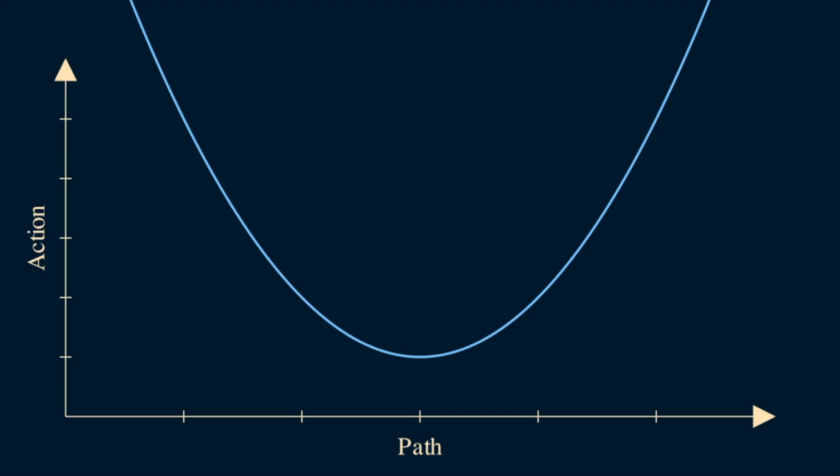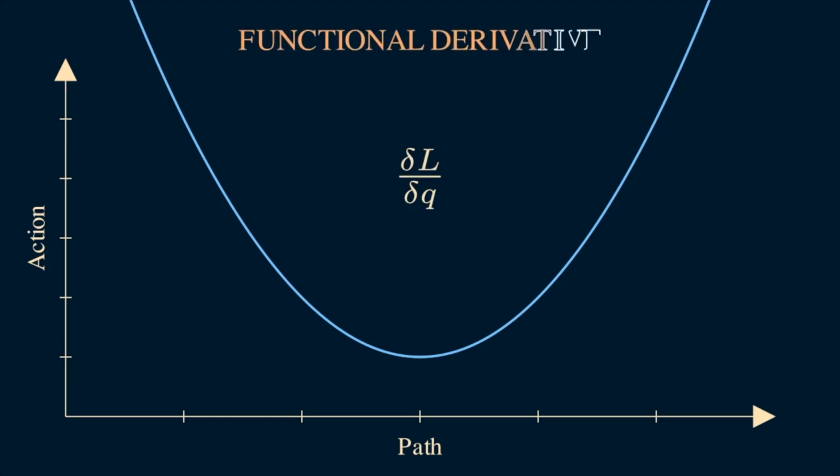Just as we took the first derivative earlier, we can take the functional derivative, which will tell us the rate at which the action changes as the path varies. By finding the input for which the functional derivative is 0, we have found the true path.